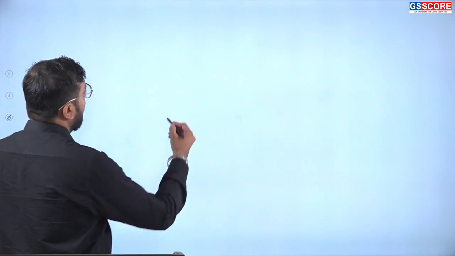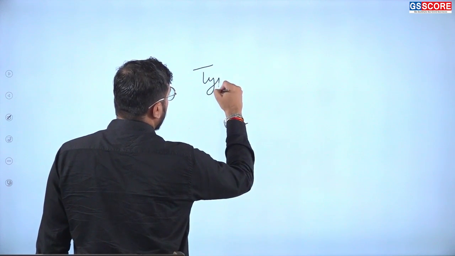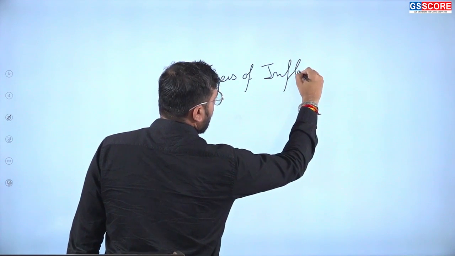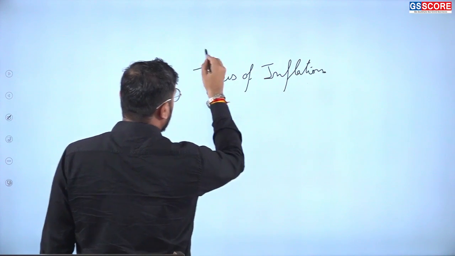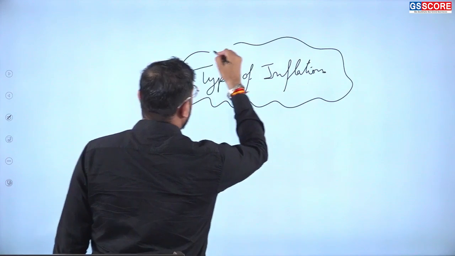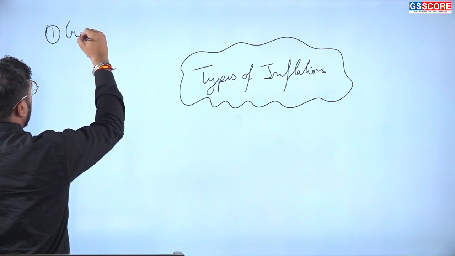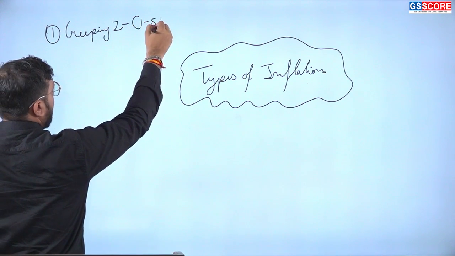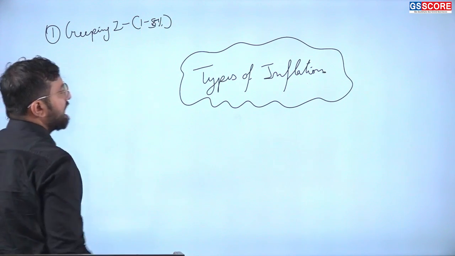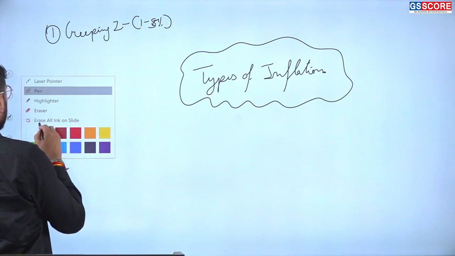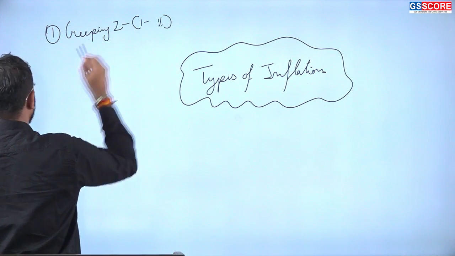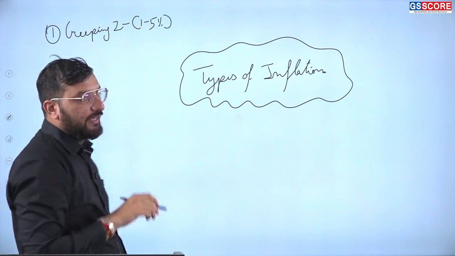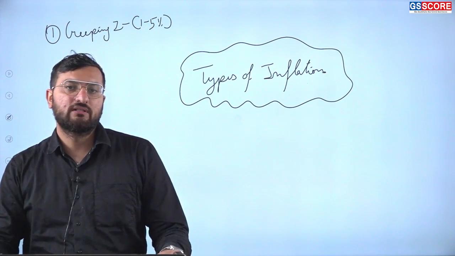So there are different types of inflation. First is creeping inflation, that is 1 to 5% increase in the price of goods and services.